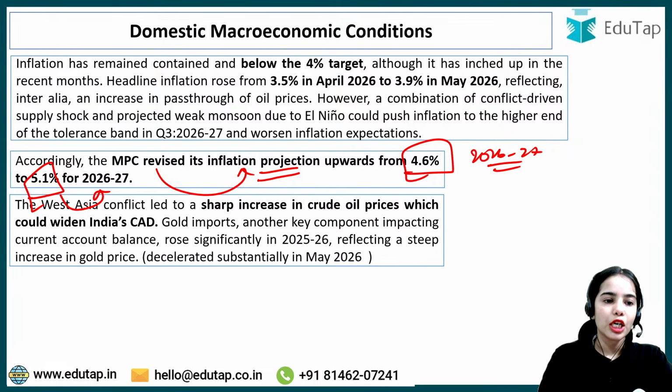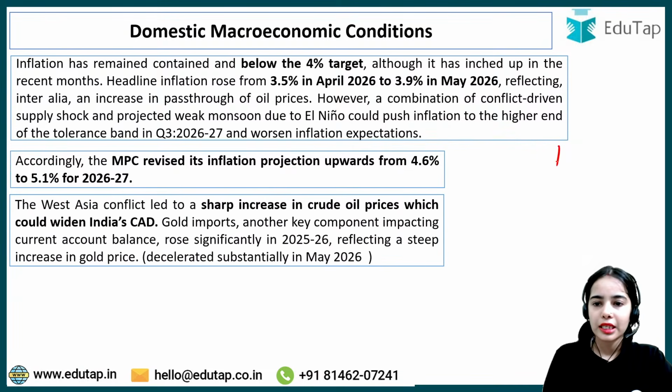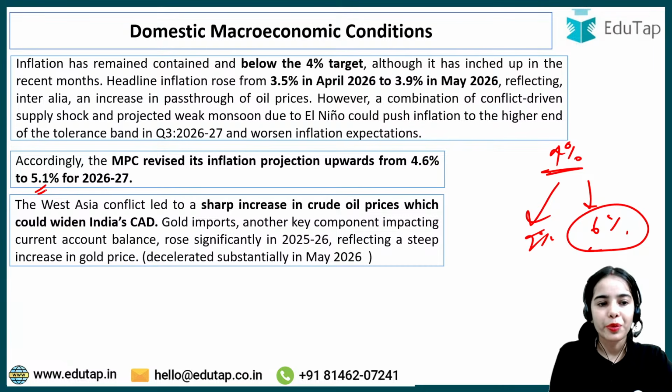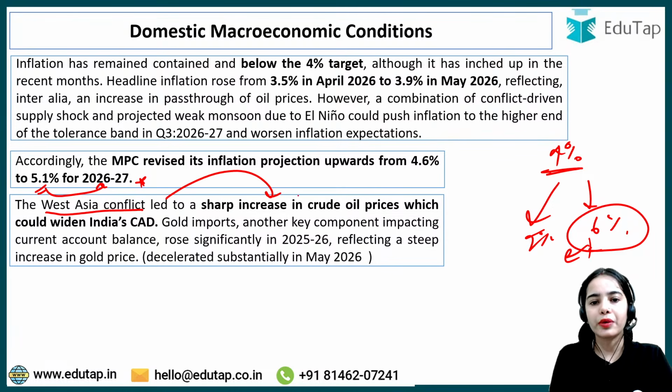Okay, but here you can also see that the inflation target is 4%, within the range of 2% to 6%. Even with the 5.1% inflation projected in 2026-27, it is below the 6% mark. That means inflation will be managed by the monetary authority, the RBI. The West Asia conflict led to a sharp increase in crude oil prices, which could widen India's current account deficit.